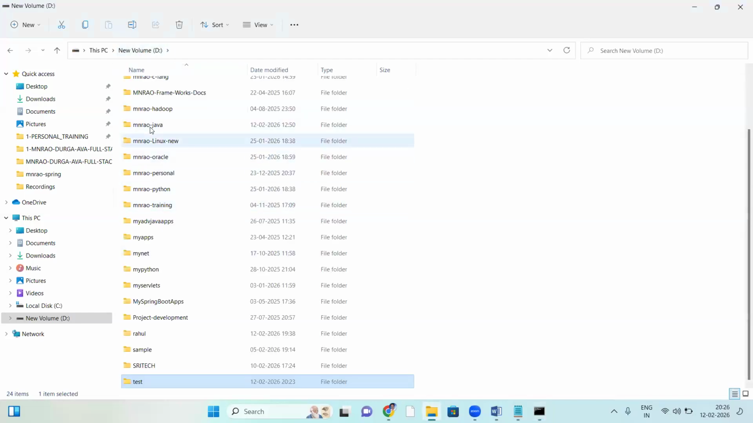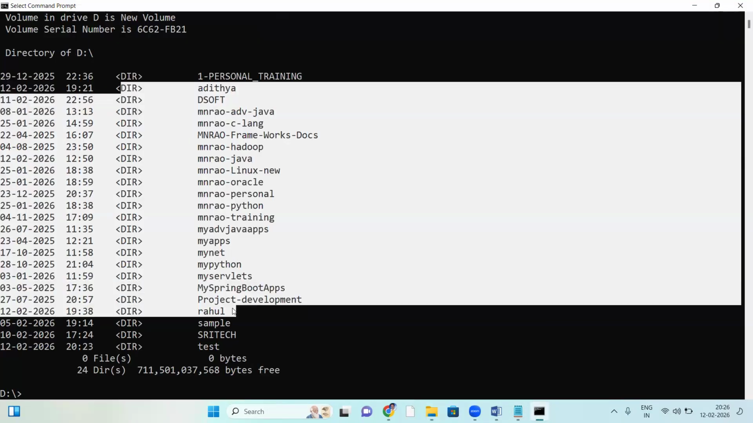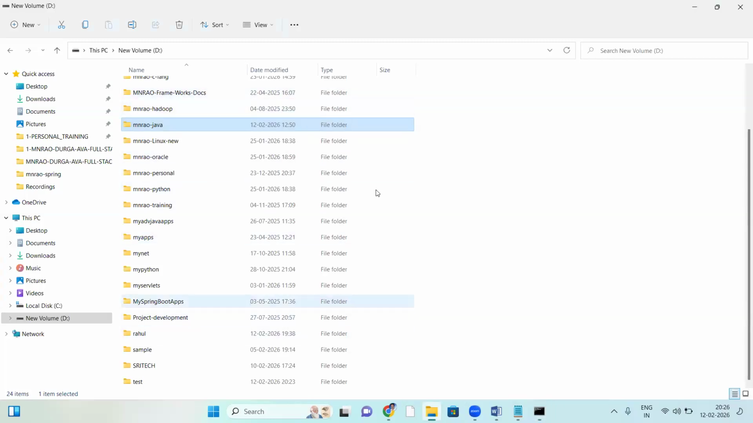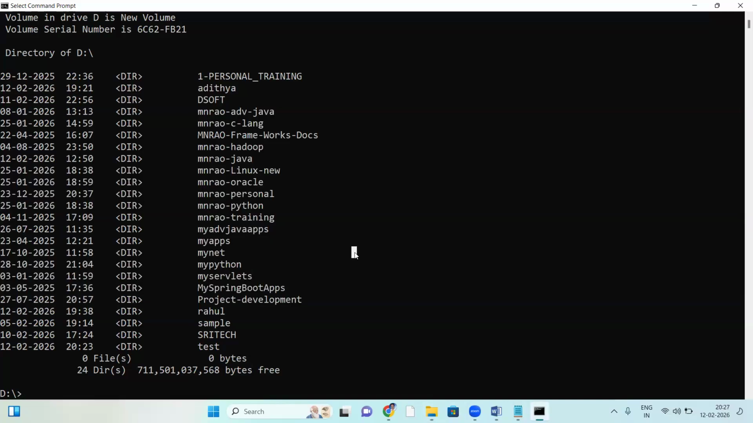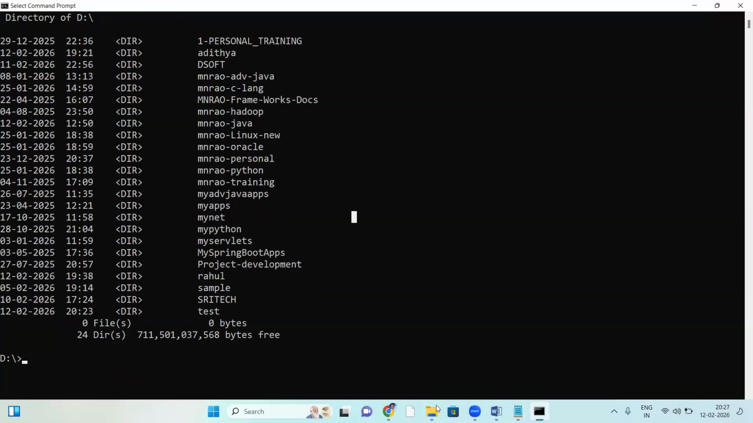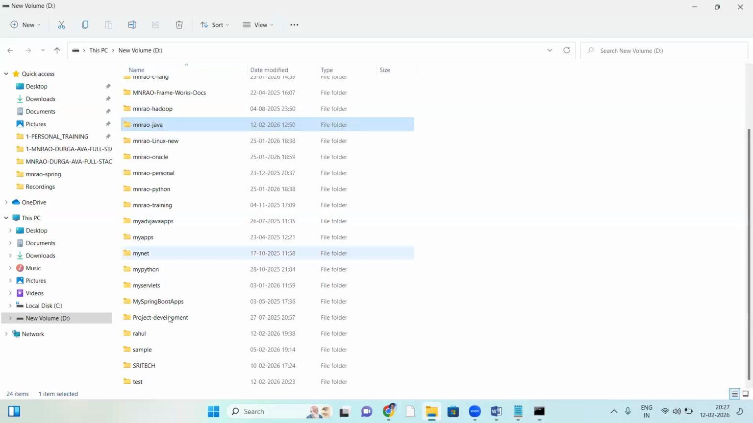See, all are folders, right? Same names, all starting with MN Rao. Folder and directory are the same thing. Okay, so this is the GUI, where it is called a folder. In the character interface it is called a directory. Both are the same.